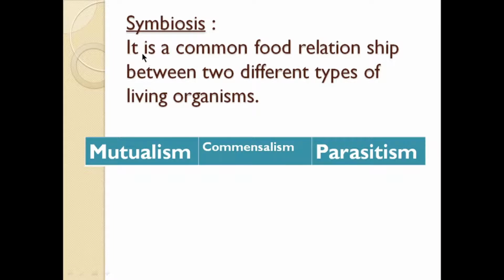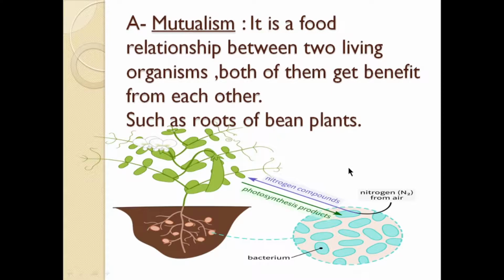Symbiosis. It is a common food relationship between two different types of living organisms. We have three types of symbiosis: mutualism, commensalism, and parasitism. Mutualism. It is a food relationship between two living organisms. Both of them get benefit from each other, such as roots of bean plant.